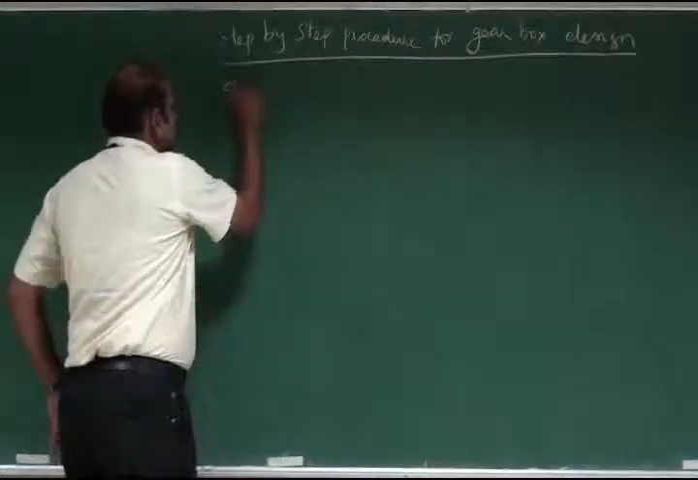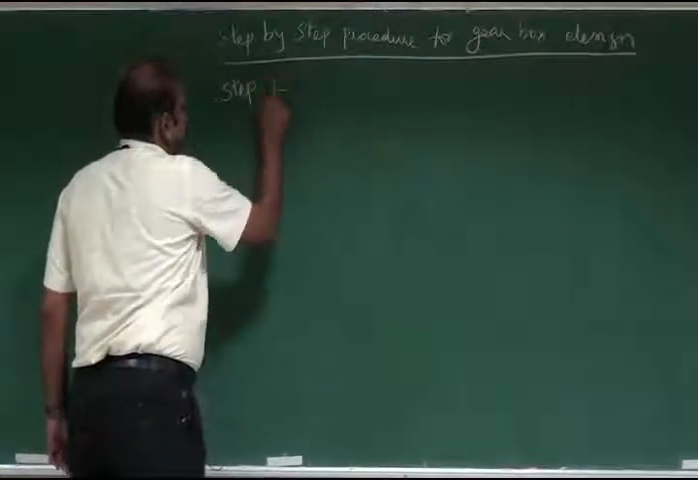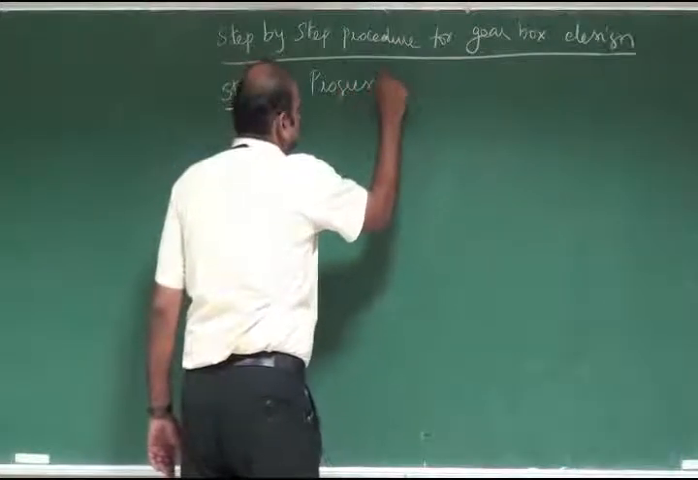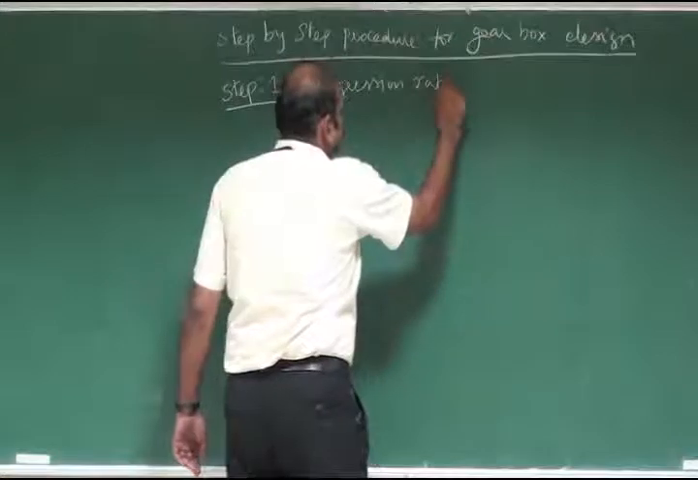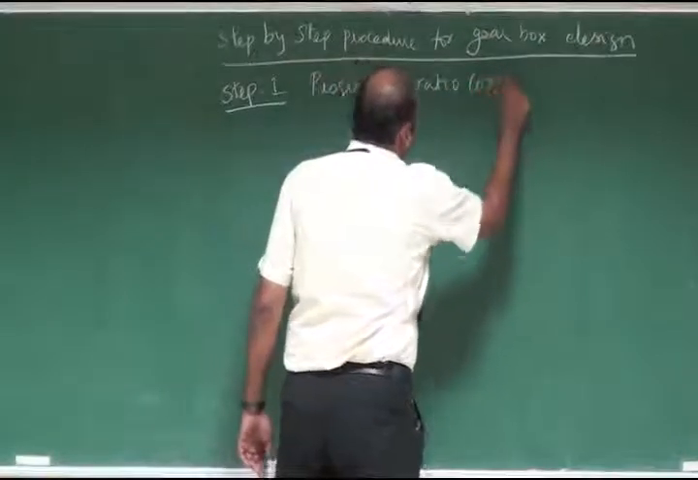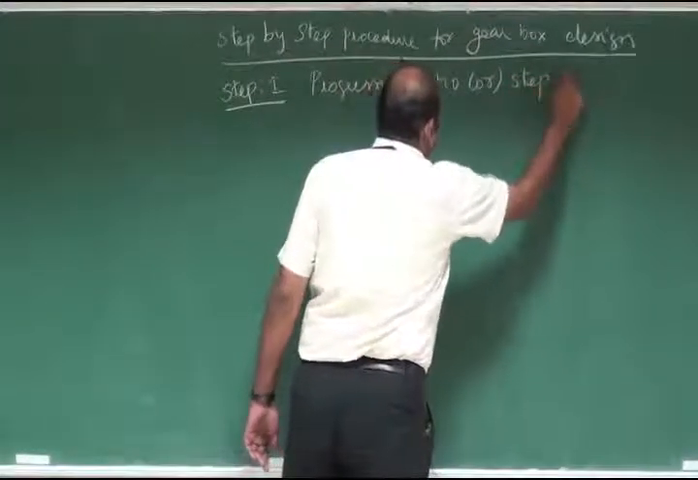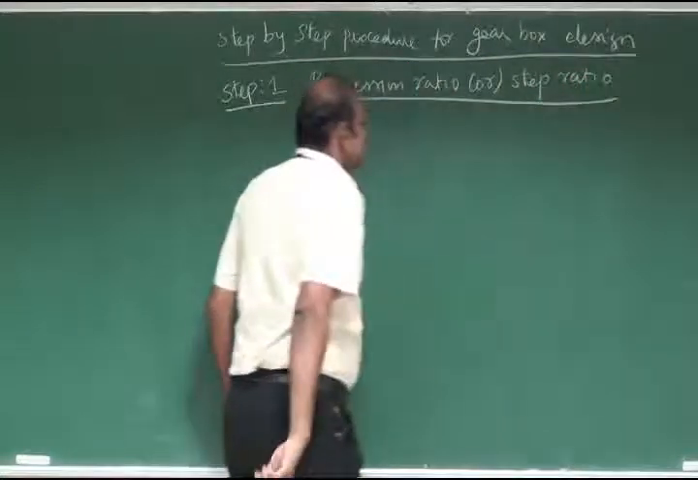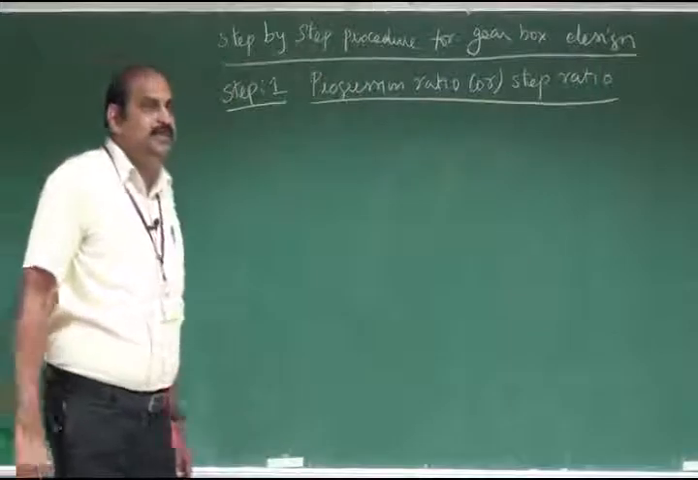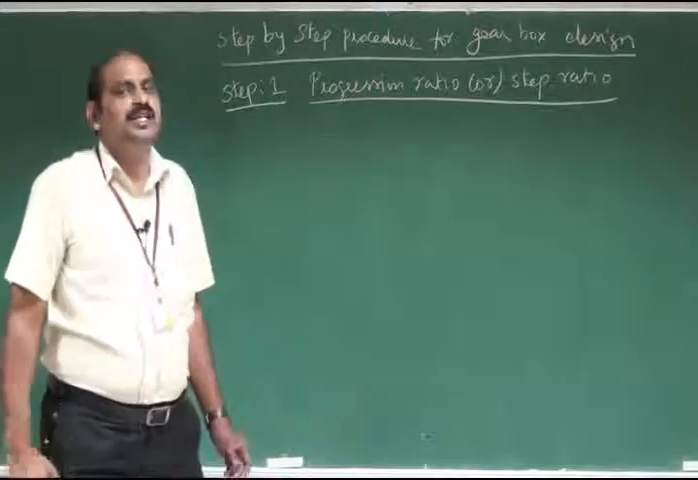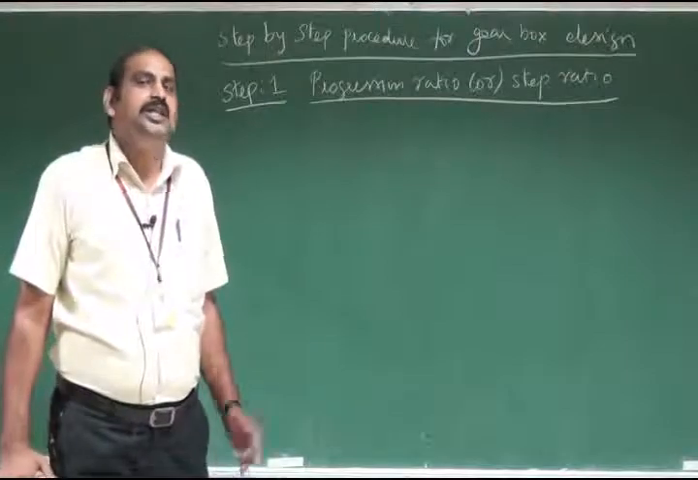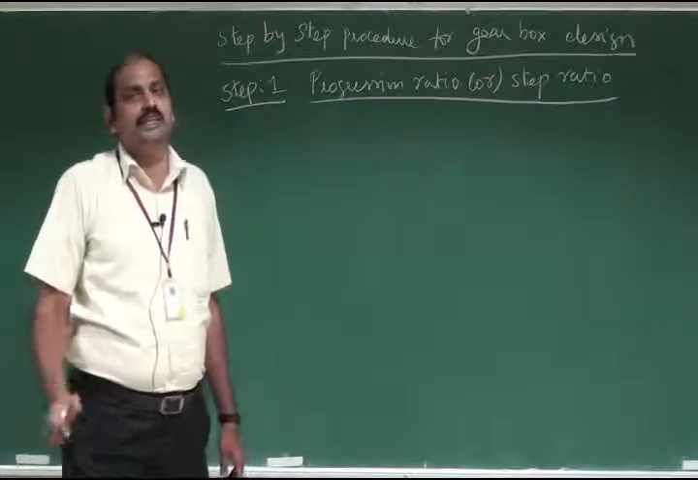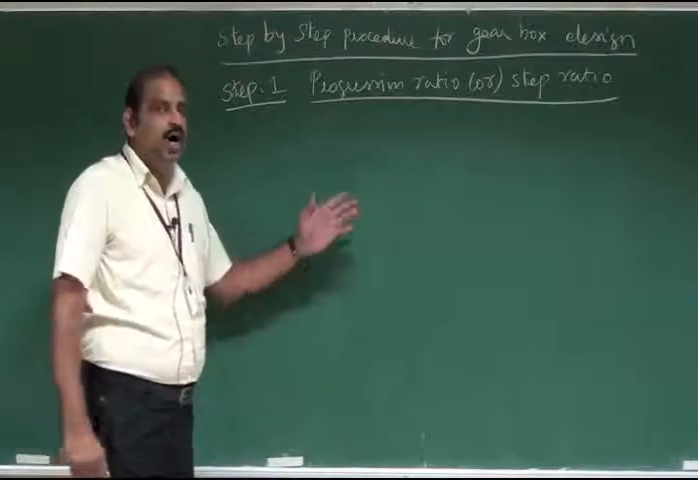Step number 1, progression ratio or step ratio. When the spindle speeds are arranged in geometric progression, then the ratio of the speed of a gear to the adjacent speed of the gears is called the progression ratio or step ratio.